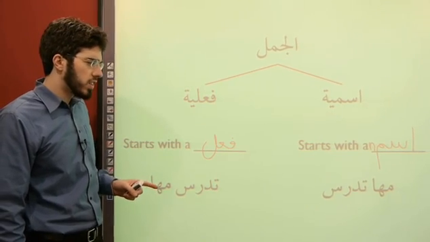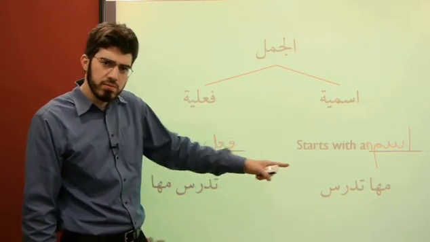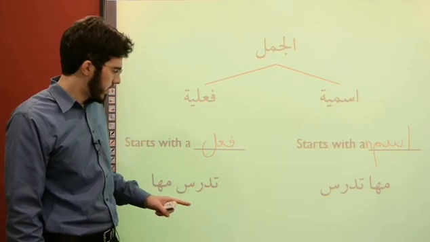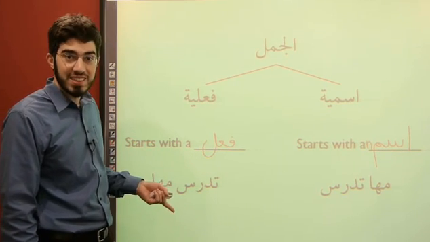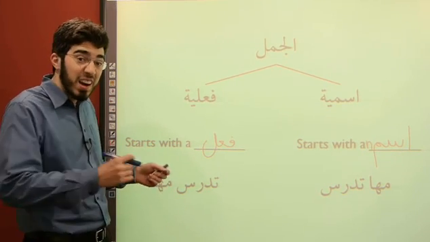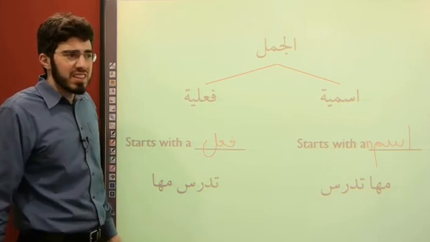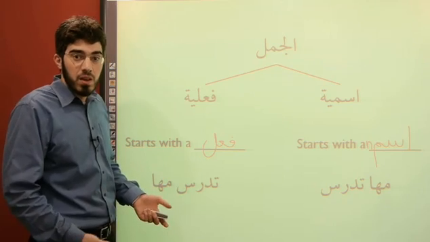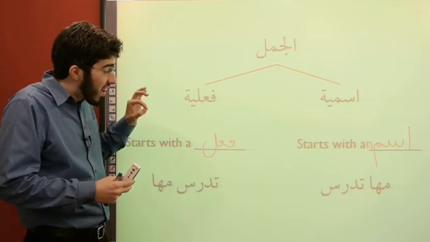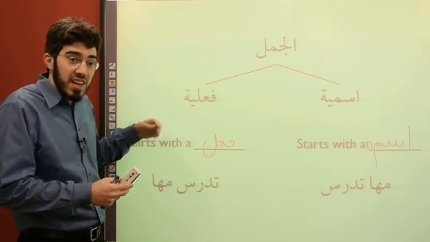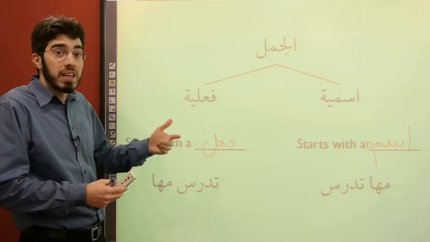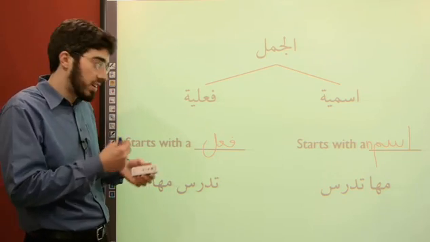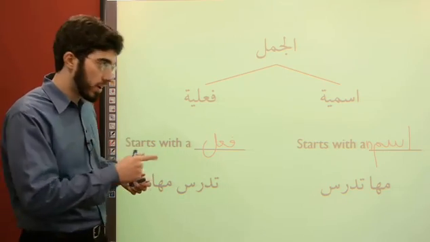Now notice one strange thing. How do I translate that? Maha studies. How do I translate this? Maha studies. It's the same thing in English, but in Arabic they're technically different. Now you might say this seems awfully pedantic. Who cares if it's a different classification if the translation's the same? Well, the point, of course, is that in Arabic they are technically a little bit different. Not just in our schema here, but in actual meaning. And over the course of today we'll discuss that a little tiny bit. Let's keep going after I erase the board.